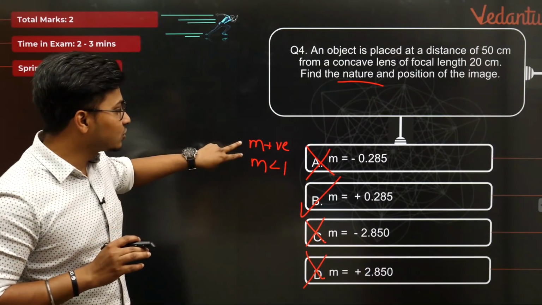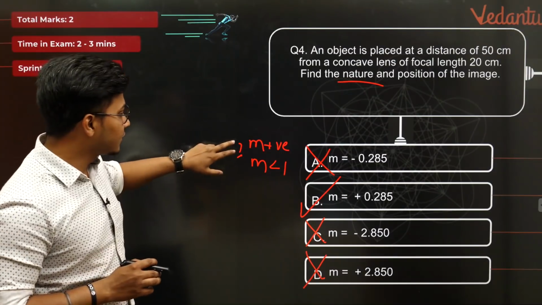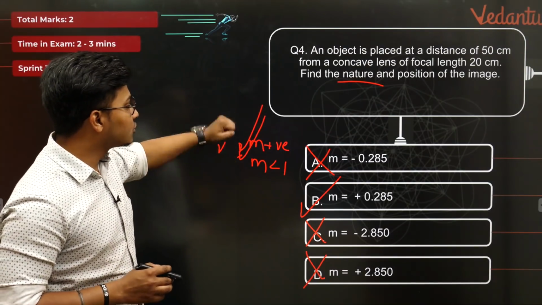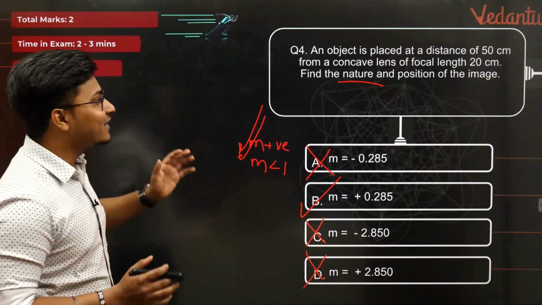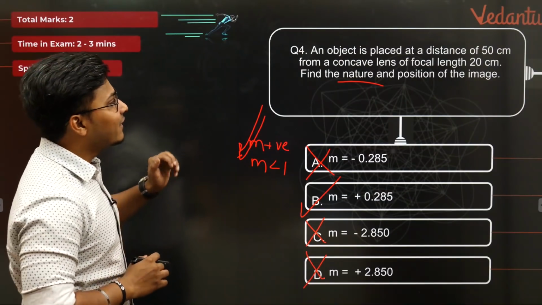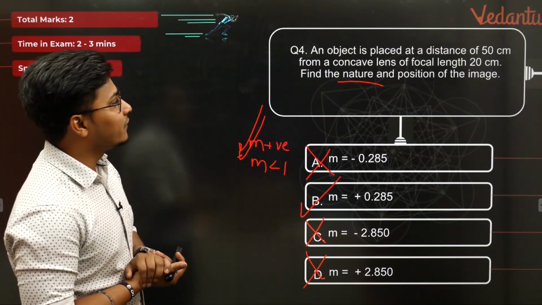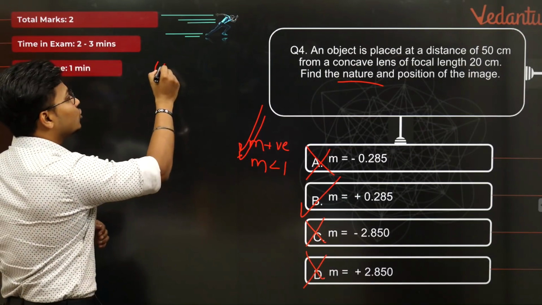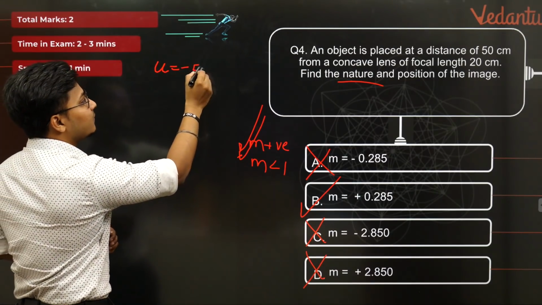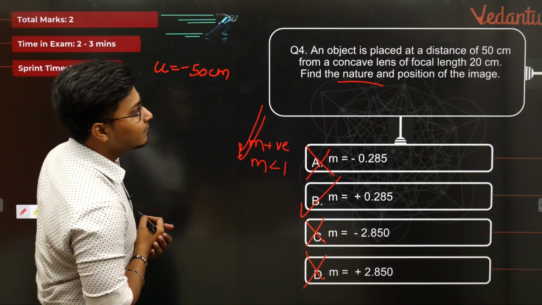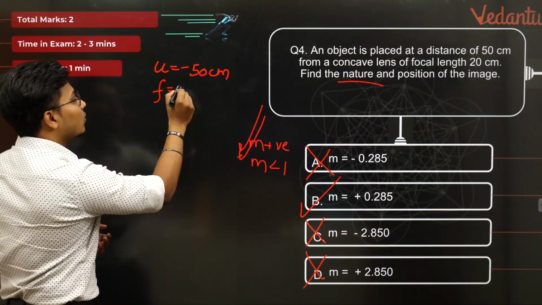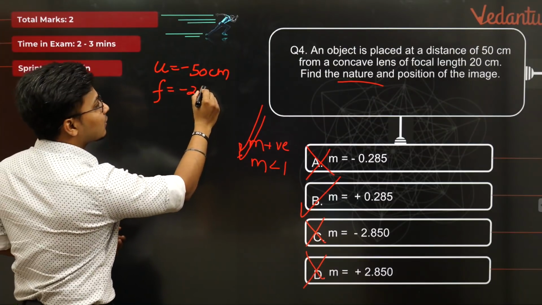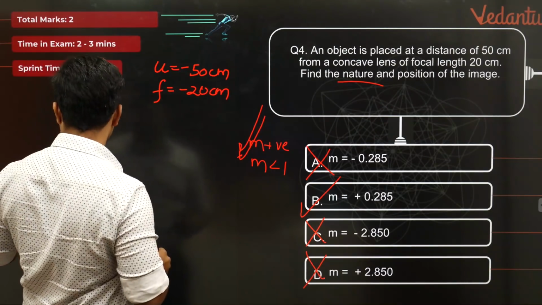I just needed these two scenarios and I've got these two scenarios, and I believe all of you also must have got this part. अगर नहीं मिला है मैथमेटिकली कर लेते हैं. चलो अब करके देखते हैं कि इसका आंसर क्या होगा, ठीक है. Very simple thing. An object is placed at a distance of 50 centimeter, so that means you have your u is equal to minus 50 centimeter. It's always minus 50, and from a concave lens of focal length 20 centimeter. So f is equal to, for a concave lens, your focal length is also always negative.